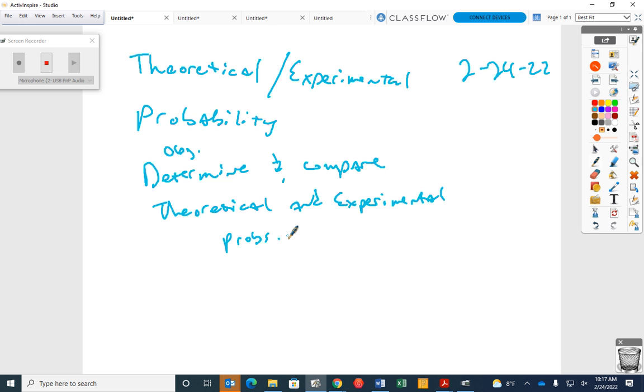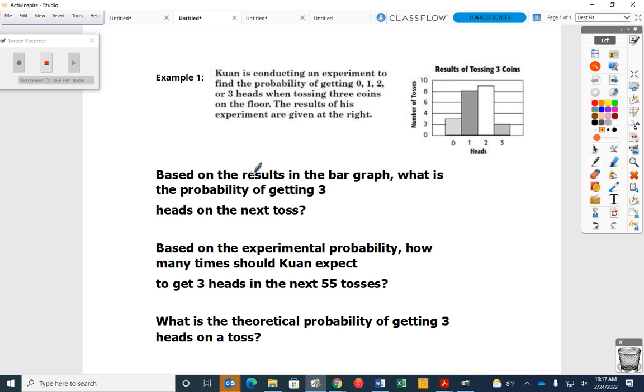Okay. So let's look at example 1 on your notes. Read that for me, somebody. I will. Kawan is conducting an experiment to find the probability of getting 0, 1, 2, or 3 heads when tossing 3 coins on the floor. The results of this experiment are given at the right.